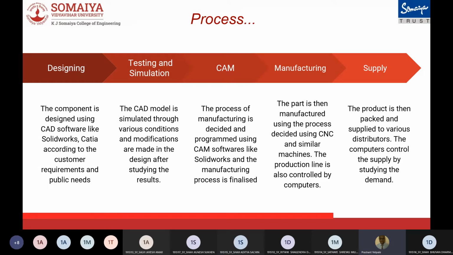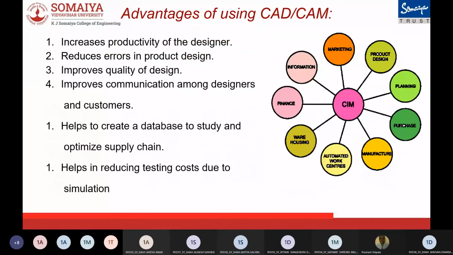Now, my friend Vineet will explain the advantages of the process. Okay. Hello, sir. Yes, sir.